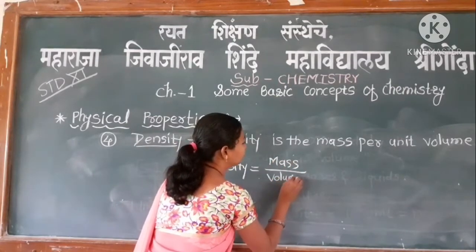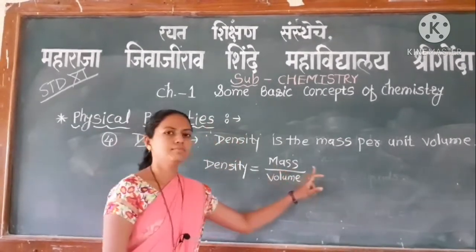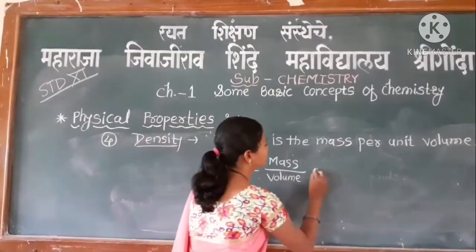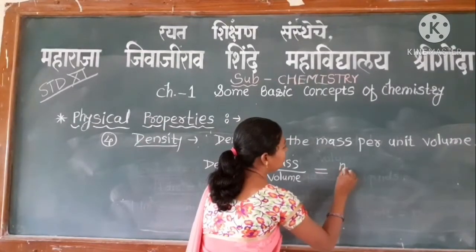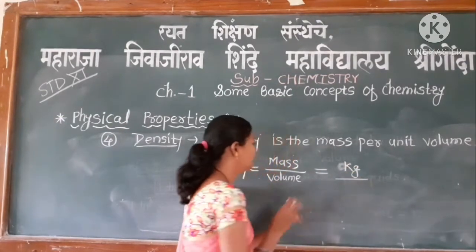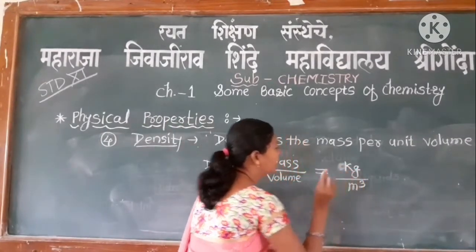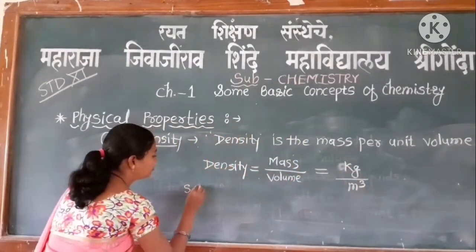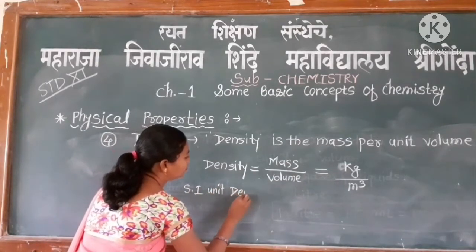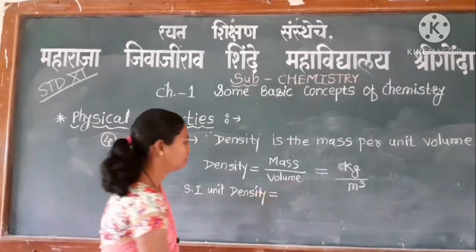That is mass per unit volume. Mass is measured in kilogram and volume is measured in meter cube. Therefore, the SI unit of density is kilogram per meter cube.